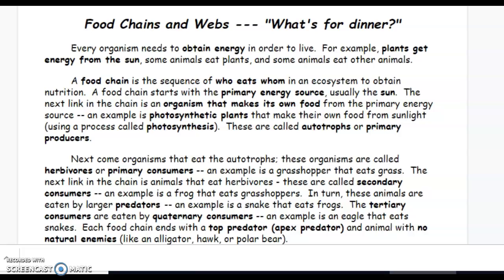Food chains and webs. What's for dinner? Every organism needs to obtain energy in order to live. For example, plants get energy from the sun. Some animals eat plants, and some animals eat other animals.